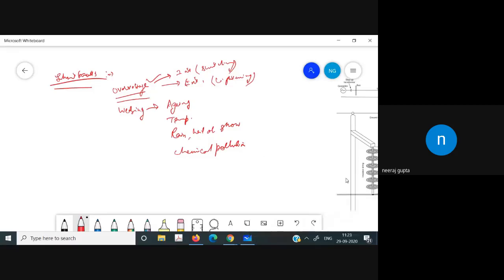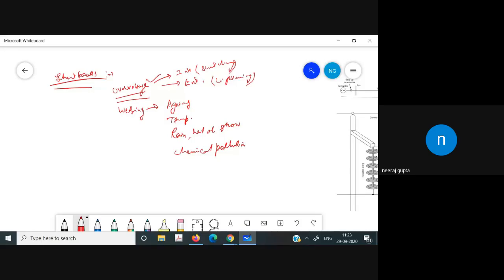Now we'll be discussing shunt faults. So shunt faults: when the path of the load current is cut short because of the breakdown of the insulation, we can say that a shunt fault has occurred. This insulation breakdown can be due to overvoltage, which can be internal or external. Internal overvoltage is due to switching, and external overvoltage is due to lightning.